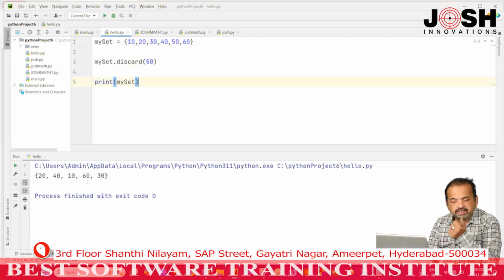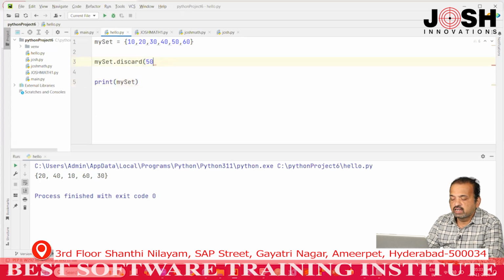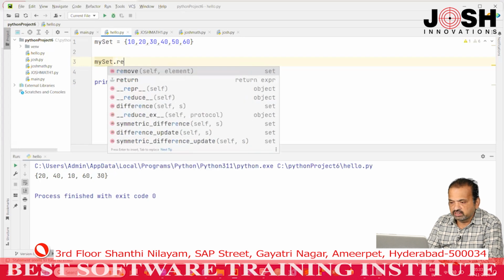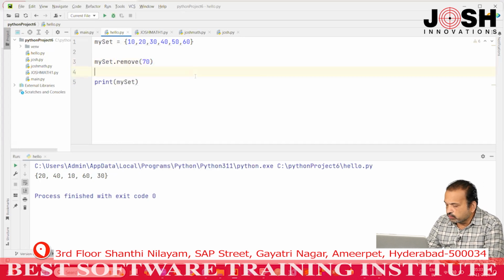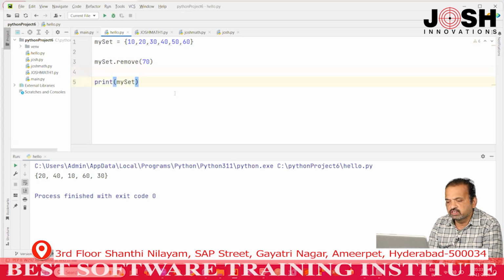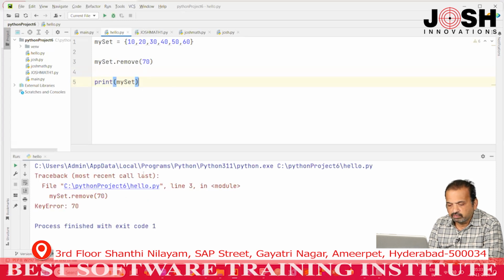Now, what is the difference between the remove method and the discard method? Okay. This time I will use the remove method with 70 here. I want to remove 70, but here there is no item with 70, and I am trying to remove 70. When I run this, what happens? You will get an error. What error? KeyError, because there is no element with 70. That is the reason we got the KeyError.